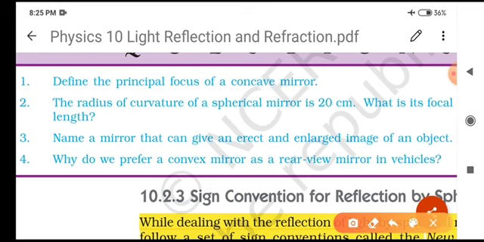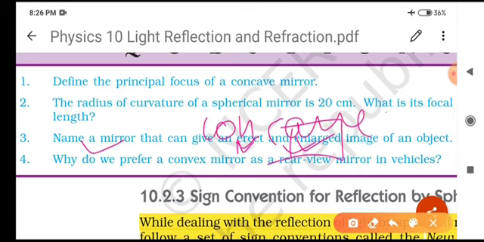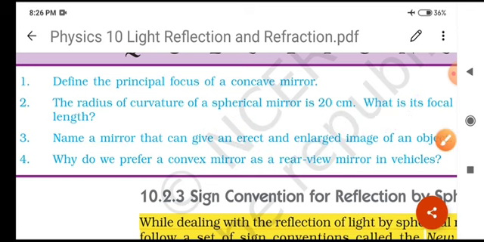Now the next question: name a mirror that can give an erect and enlarged image of an object. We have to only name the mirror that can give an erect and enlarged image. Here, if you name a convex mirror, a convex mirror never gives us an enlarged image. So the exact answer is concave mirror. Is there any problem? No problem. Concave mirror is the right answer for question number 3.